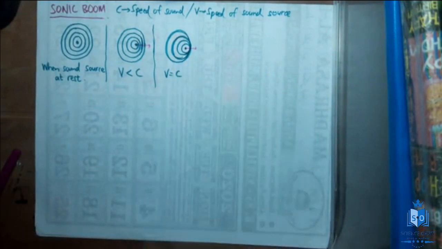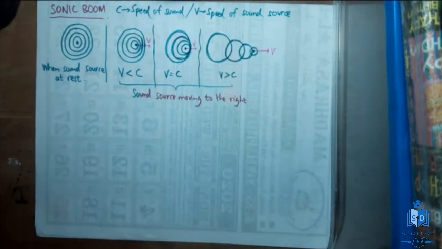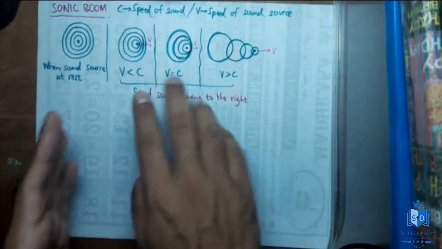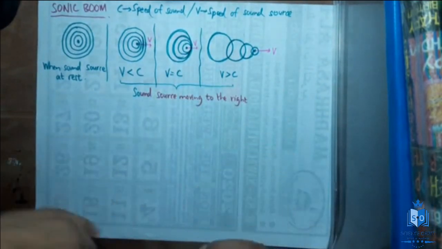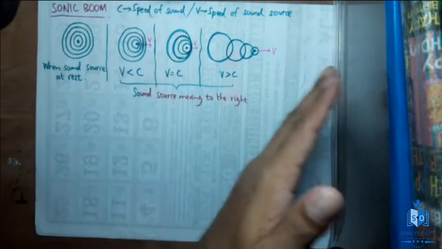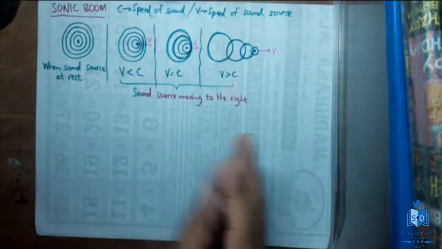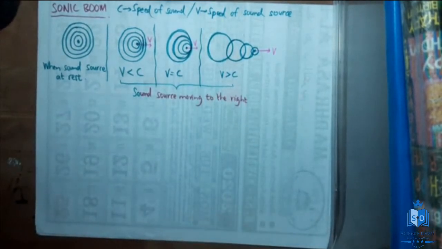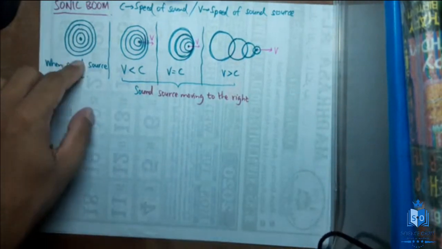That is when the speed of the sound source is greater than the speed of sound. Let's see how that's going to appear. This is what happens. You can see the circles are not inside each other. The wavefronts are out now because the source is moving really fast. When you connect all those circles, these are not actually circles. If you see it properly in 3D, these are actually spheres. Do you agree with me?